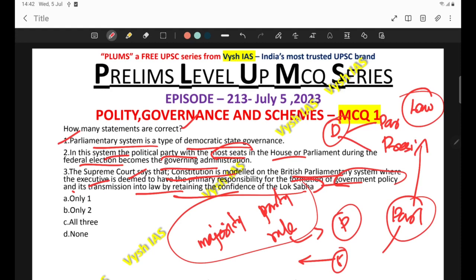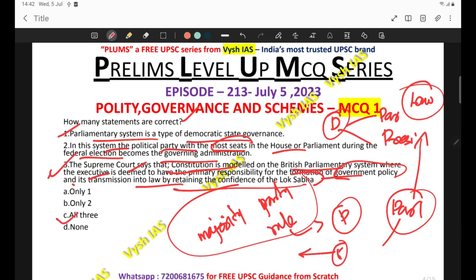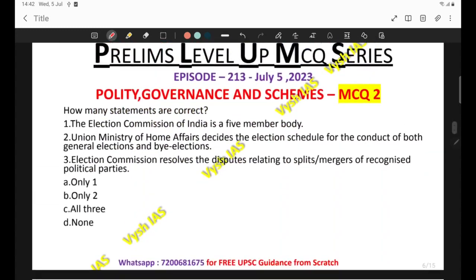So connect the statements. It's a fairly content-loaded statement, so break it into three statements and then read it once. Then we'll get that all the statements are correct. So the answer is all 3. Come to the next question.